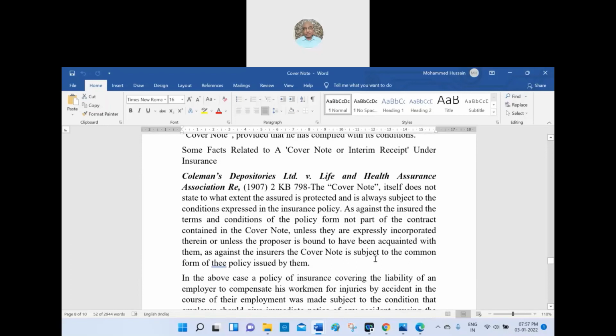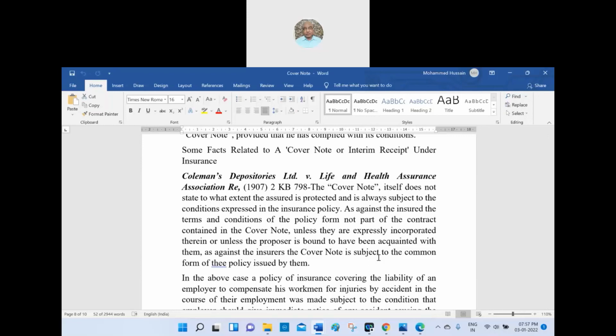So in Coleman Depositories Limited versus Life and Health Insurance Association, in this case law, the cover note itself does not state to what extent the insured is protected and is always subject to the conditions expressed in the insurance policy. So whatever the policy is, and some terms and conditions also mentioned in the cover note, that will be taken into consideration. Otherwise, the slip or cover note is not entirely a full permission for that.